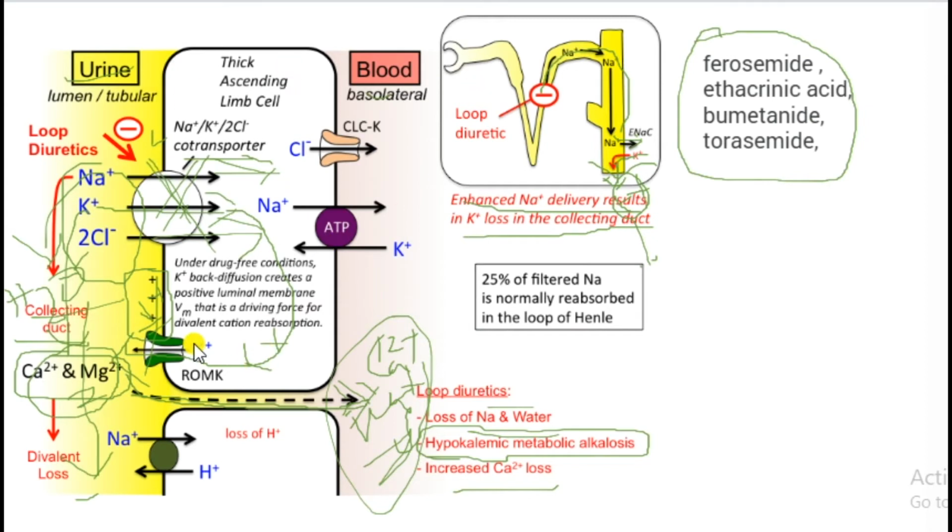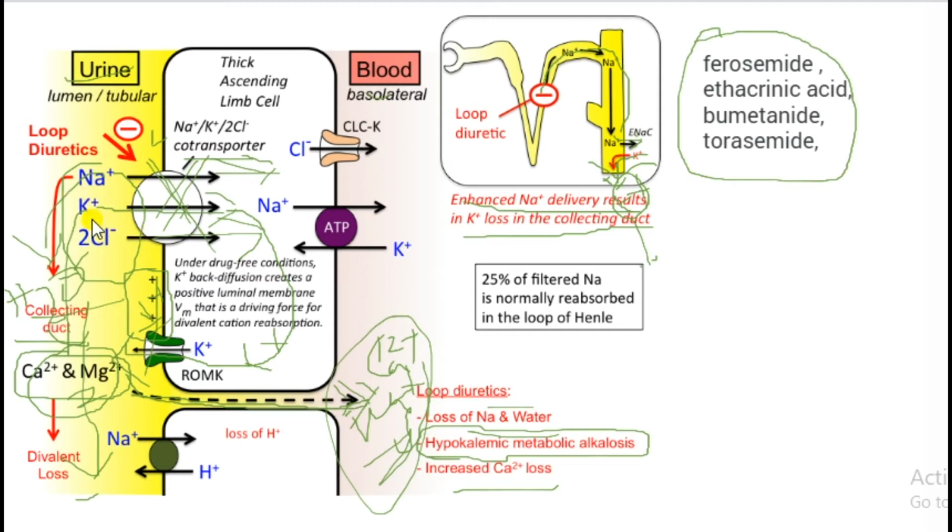We can see here the cell present in the thick ascending limb, here is our lumen, and this is the blood. We have a channel, a transporter, the sodium potassium chloride channel, and loop diuretics can inhibit this channel.